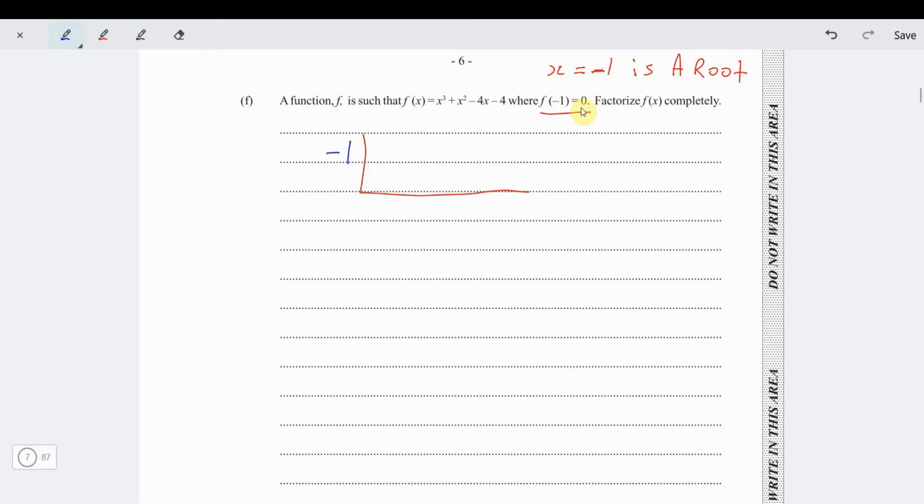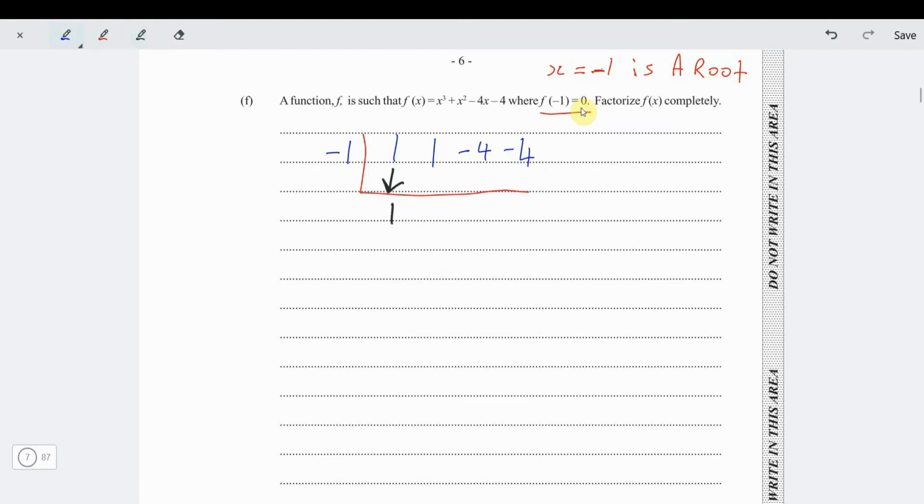It is x cubed, coefficient would be 1. Coefficient of x squared, 1. Coefficient of x, negative 4. Coefficient of the constant, negative 4. Then what do we know? Using synthetic division, you bring down the 1.